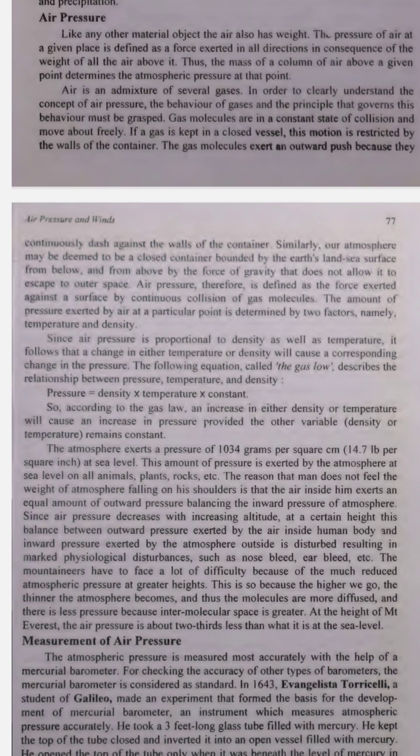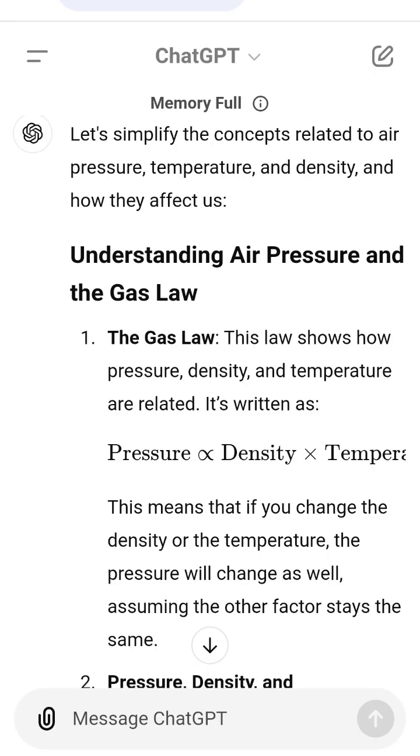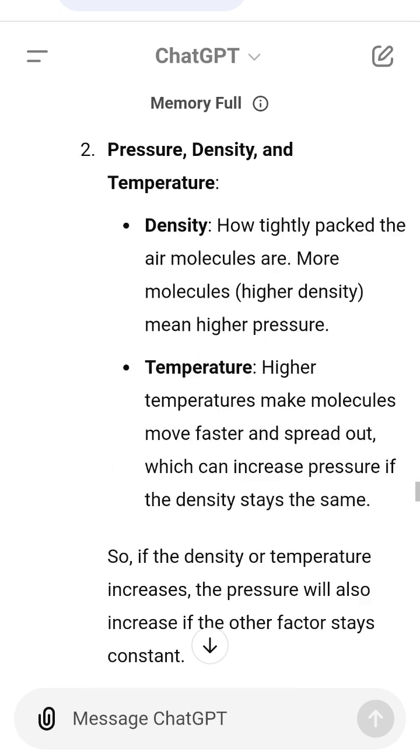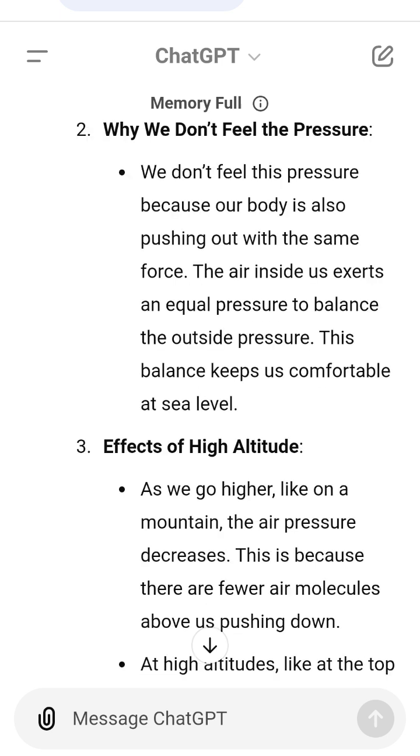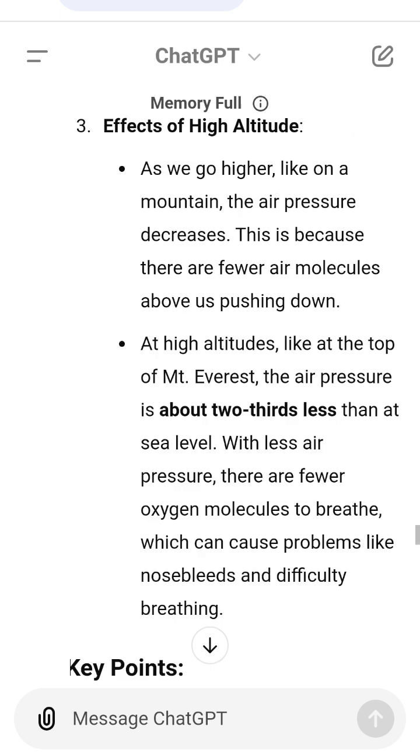Summary. Air pressure, the force of air pushing down on you. Density. More packed air, high density, means higher pressure. Less packed air, low density, means lower pressure. Temperature. Warmer air can increase pressure if density stays the same. Cooler air can lower pressure if density stays the same. High altitudes. Less air pressure at higher elevations makes it harder to breathe and can cause health issues. I hope this makes it clearer.